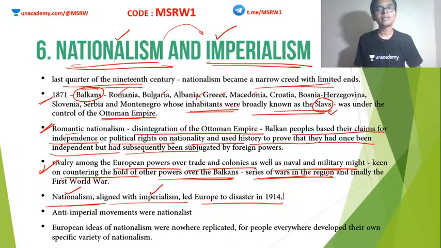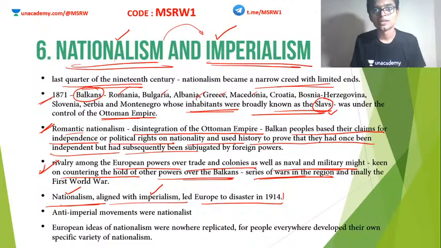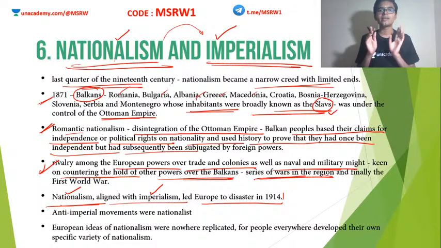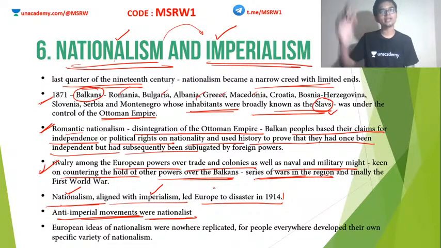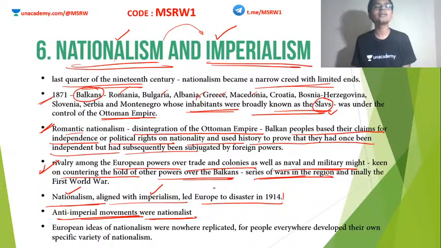Okay, for example, Germany trying to unite is nationalism, but after becoming united, trying to acquire other colonies, trying to impose their rule in other countries and annex various other countries, it is imperialism. So the ideas of nationalism and imperialism together led to the disaster of 1914, that is World War I. Clear? So anti-imperialist movements were predominantly nationalist. For example, in India we had an anti-imperial movement against Britain. So the Indian national movement was predominantly nationalistic in nature.